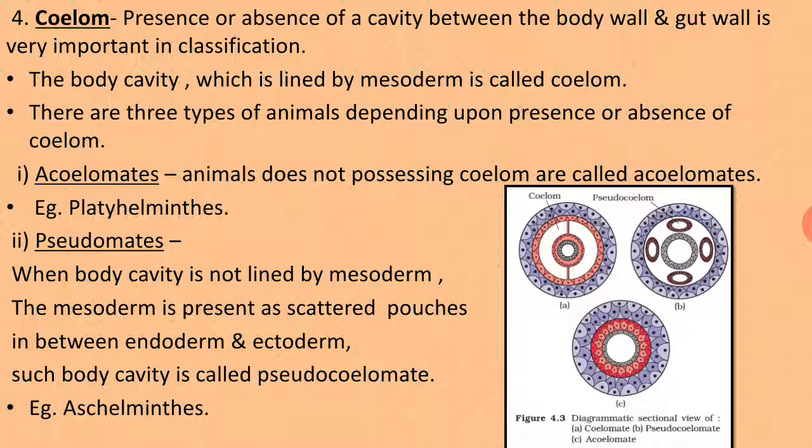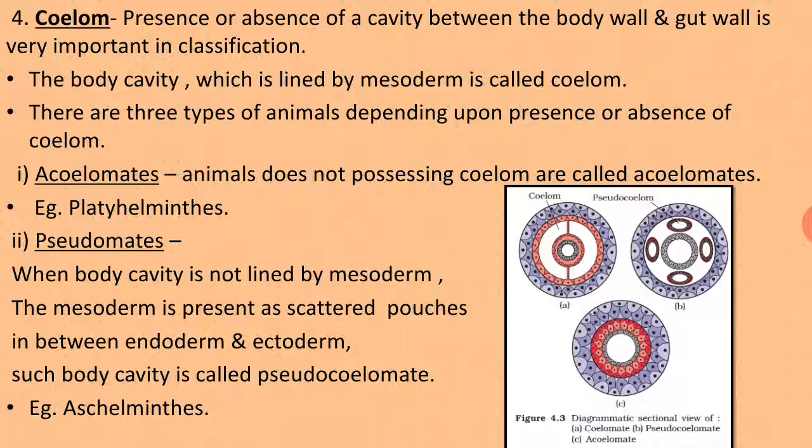Example is Platyhelminthes. Then pseudocoelomates: when the body cavity is not lined by mesoderm, the mesoderm is present as scattered pouches in between endoderm and ectoderm.